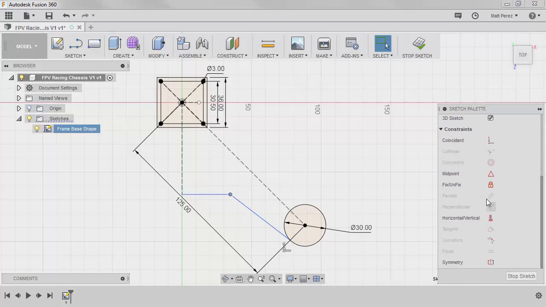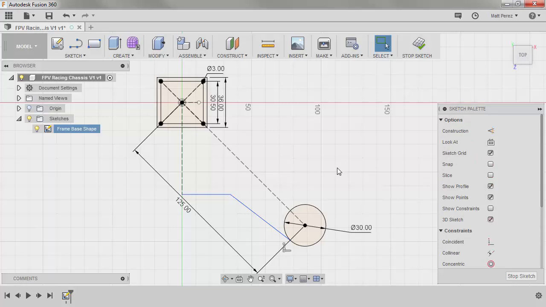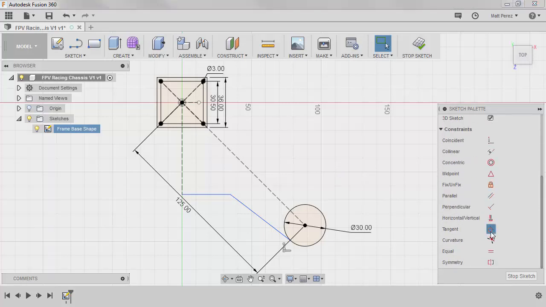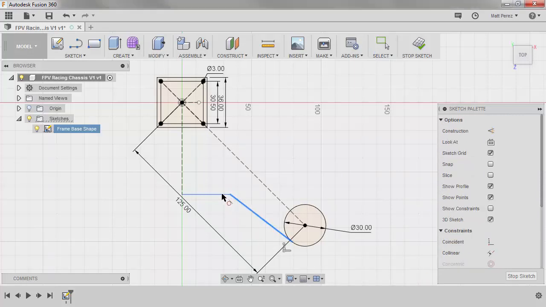I like to use that right-click menu because it's very easy to get to, but you can also go over to the sketch palette and go to constraints and either turn them on or off. And what I mean by that is we can pre-select a constraint such as tangency, and we can go ahead and select the entities that we want to make tangent and then apply it on the screen. So just keep that in mind. There are various ways that we can do this.